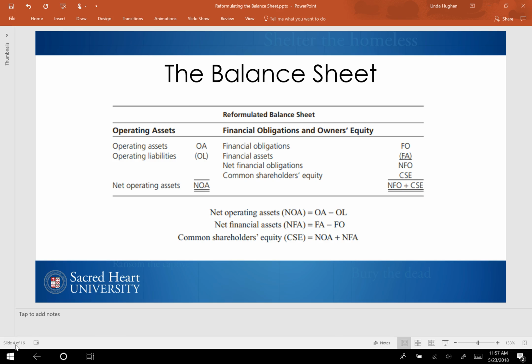Before we begin reformulating our two companies' balance sheets, let's review typical balance sheet accounts, specific accounts, and highlight which ones are typically classified as financial rather than operating and why. I want you to know the definitions of these accounts for two reasons. One, you're going to see them on financial statements and you should know what they mean. And two, they'll also be tested on the financial accounting and reporting section of the CPA exam.